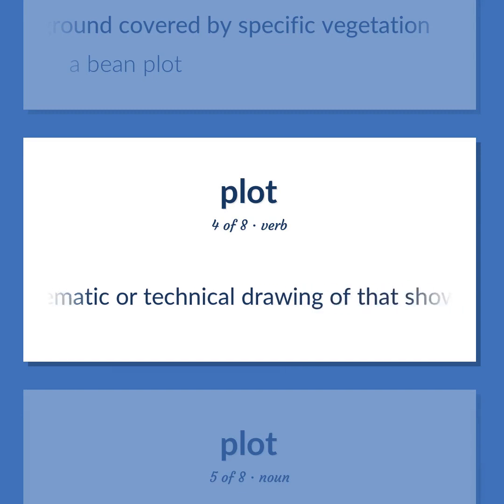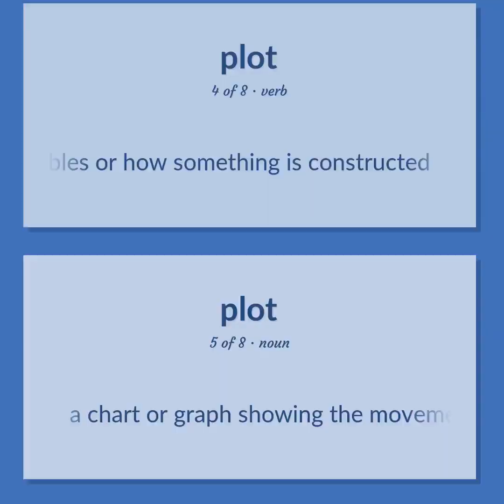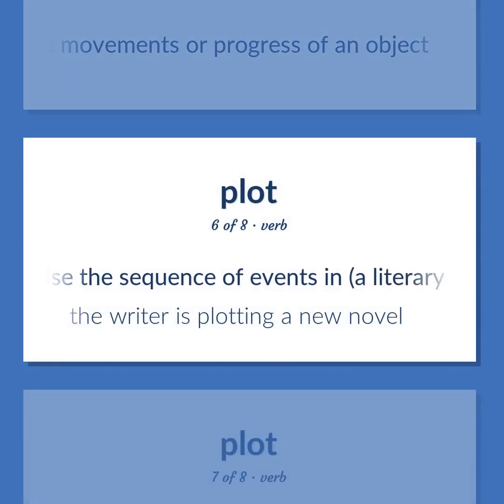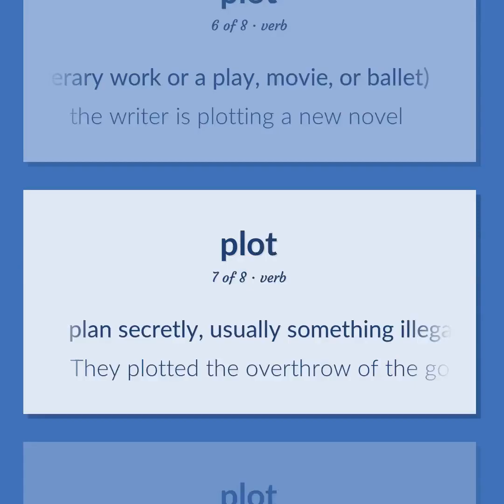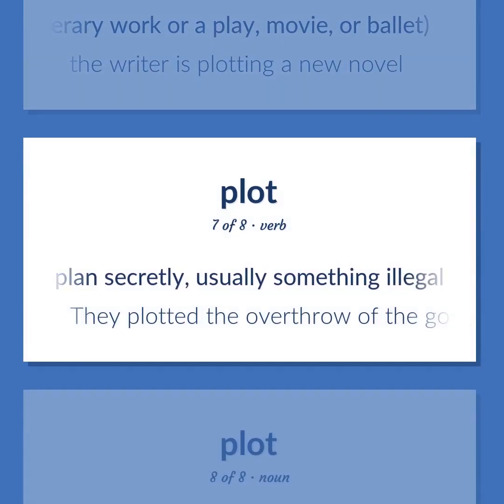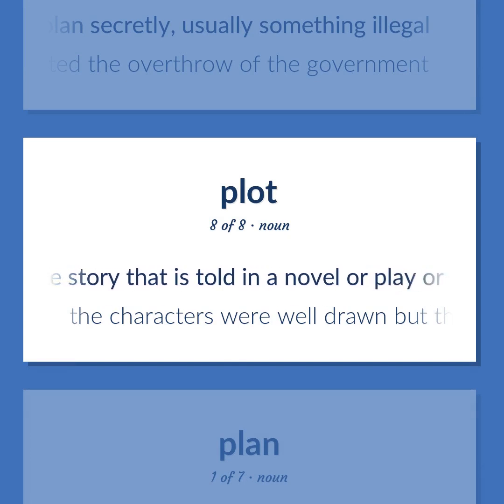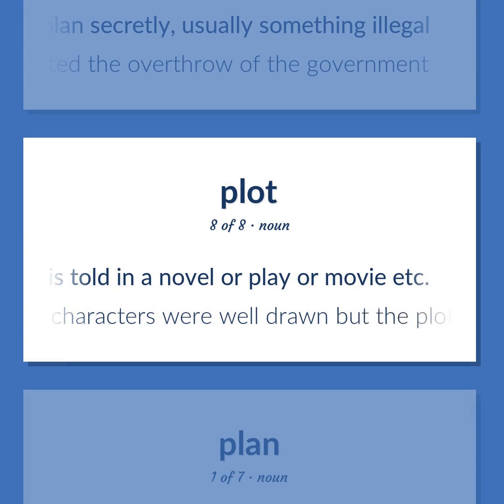Make a schematic or technical drawing of that shows interactions among variables or how something is constructed. A chart or graph showing the movements or progress of an object. Devise the sequence of events in a literary work or a play, movie, or ballet. The writer is plotting a new novel. Plan secretly, usually something illegal. They plotted the overthrow of the government. The story that is told in a novel or play or movie, etc. The characters were well drawn but the plot was banal.